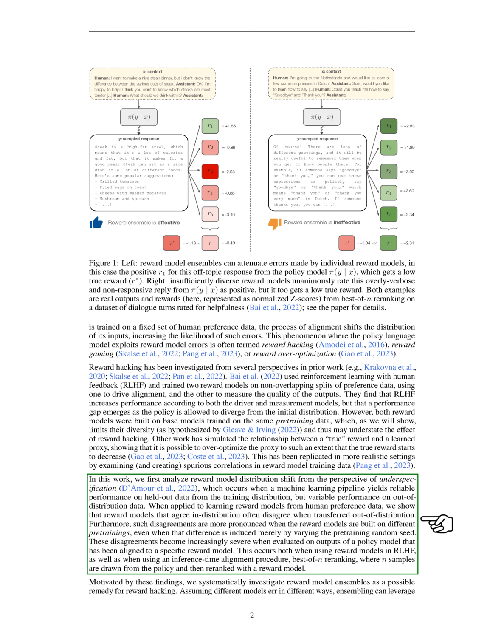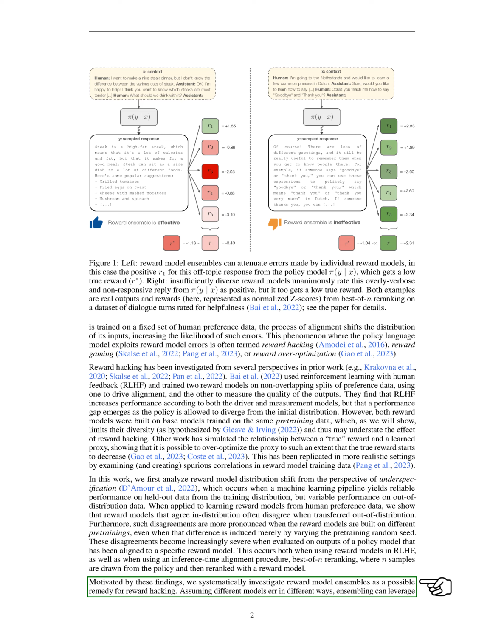We show that reward models that agree in distribution often disagree when transferred out of distribution. These disagreements become more severe when evaluated on outputs of a policy model that has been aligned to a specific reward model. This happens both when using reward models in RLHF, as well as when using an inference time alignment procedure, best of n re-ranking, where n samples are drawn from the policy and then re-ranked with a reward model.